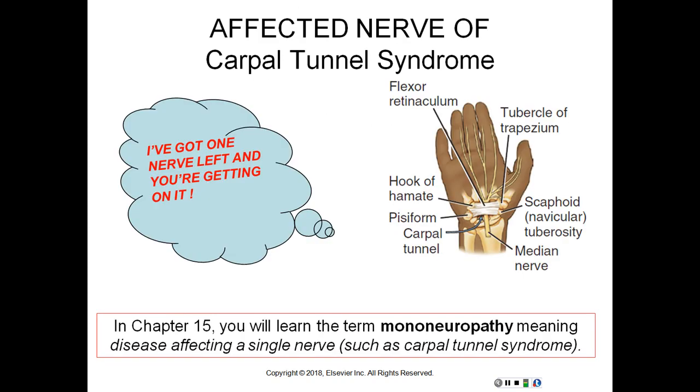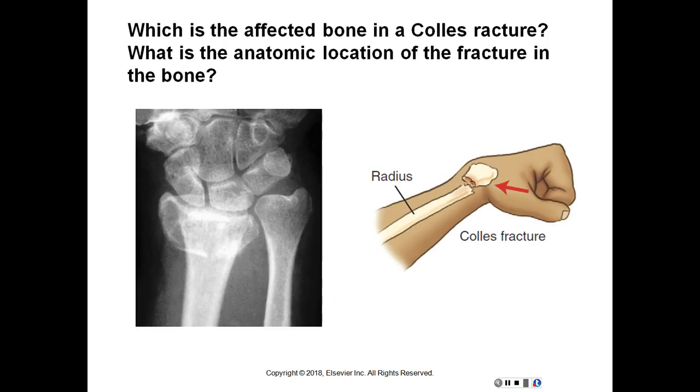And it's basically asking what is the affected nerve of carpal tunnel syndrome, and that's going to be the median nerve. Which is the affected bone of a Colles fracture? That should be fracture, I apologize. What is the anatomic location of the fracture in the bone? And so that's going to be the distal end of the radius. And that will end this recording.